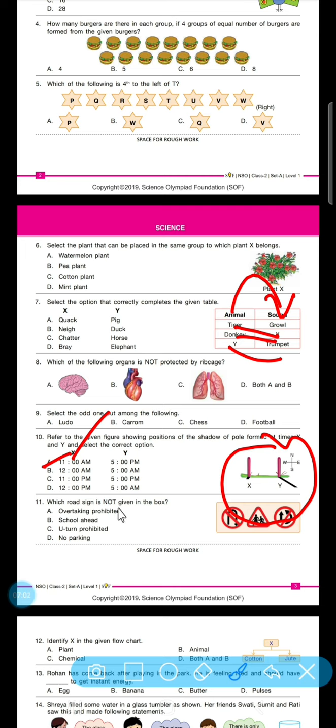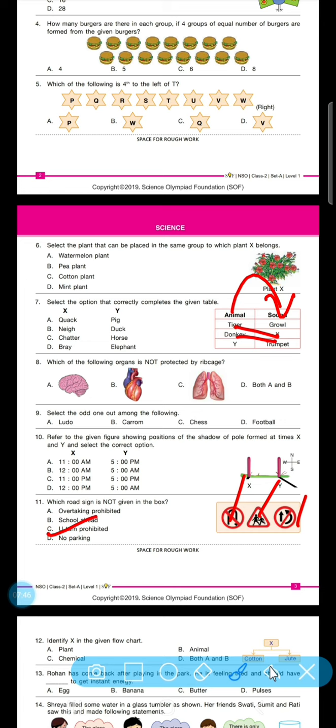Which road sign is not given in the box? If we see, overtaking prohibition, and then we have school ahead, then we have U-turn prohibition and no parking prohibition. So no parking is the correct option, since overtaking and U-turn are given.